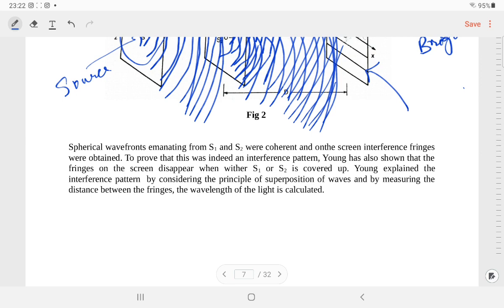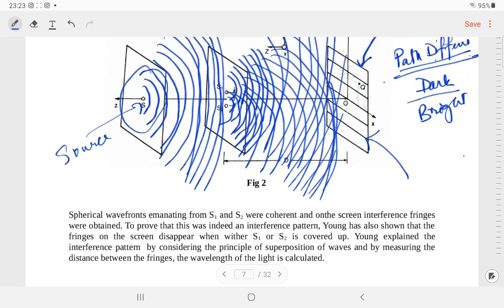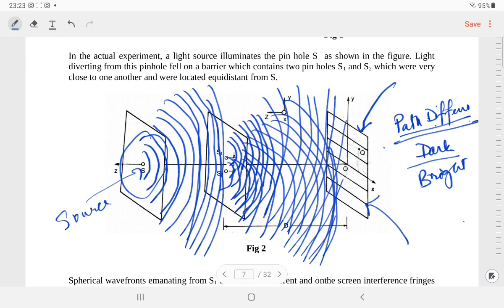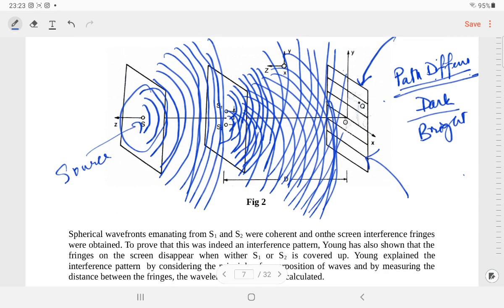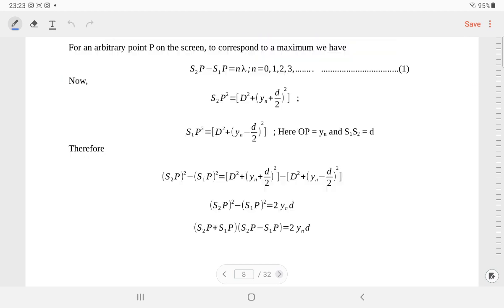Okay, so here what Young explained is that interference is solely explained on the basis of the principle of superposition of waves. And we are simply taking the condition for path difference as an even multiple of lambda by 2 for bright fringes, and an odd multiple of lambda by 2 for dark fringes. We are just taking that principle into consideration.